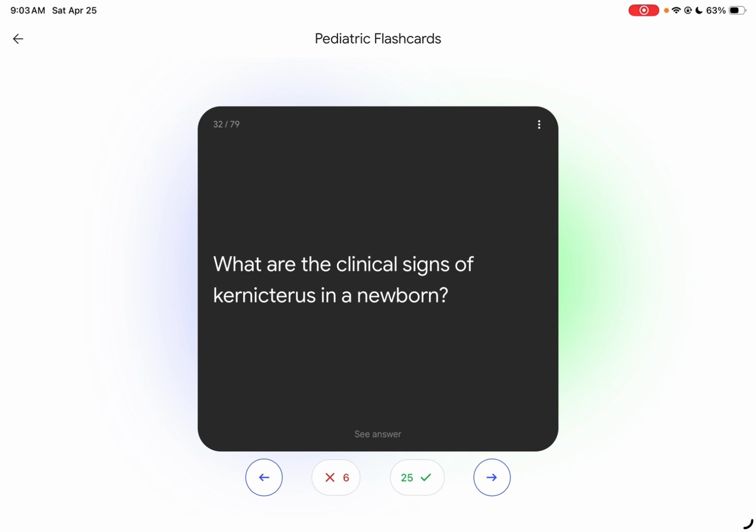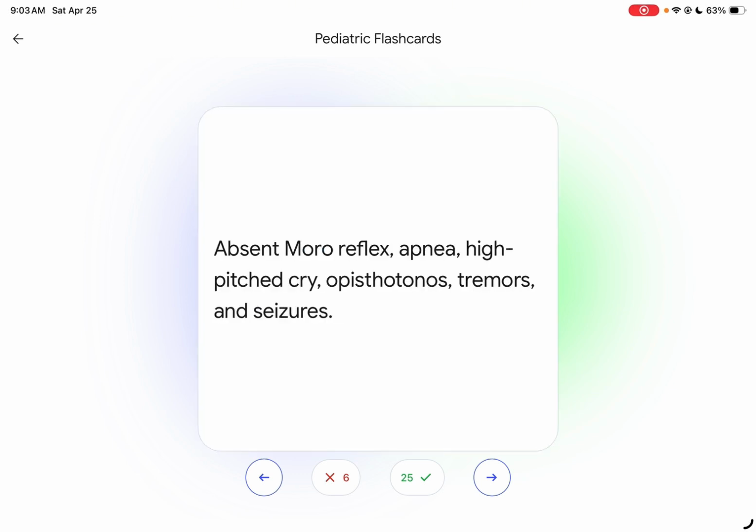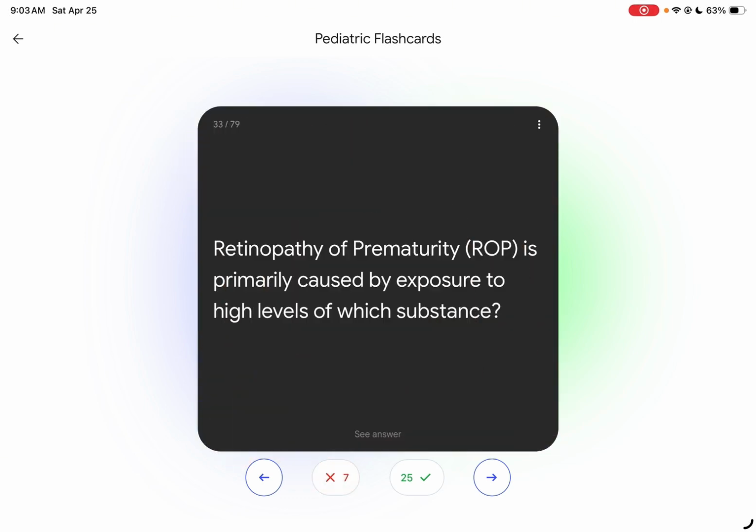So kernicterus is a brain problem when the bile enters the brain. Absent Moro reflex. Okay, absent Moro reflex. Your assessment, clinical signs for kernicterus: absent Moro reflex, apnea, high pitch cry, opisthotonos, tremors, and seizures. Opisthotonos. Retinopathy of prematurity is primarily caused by exposure to high levels of which substance?